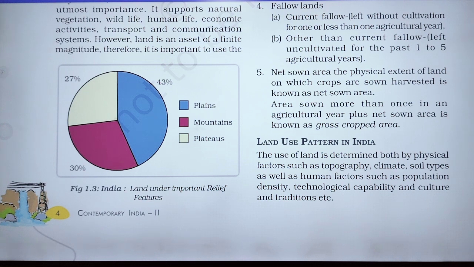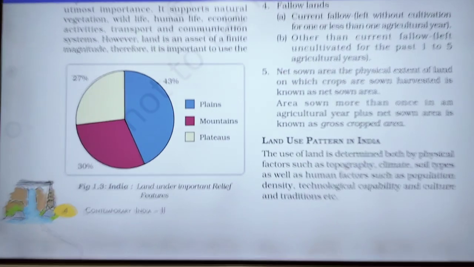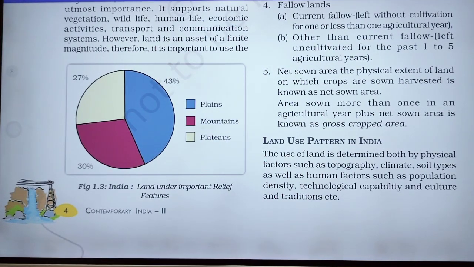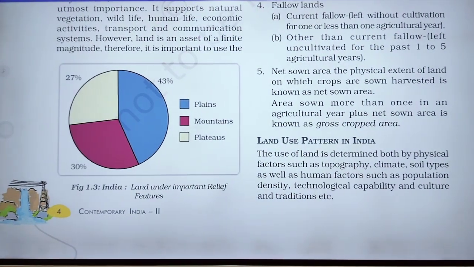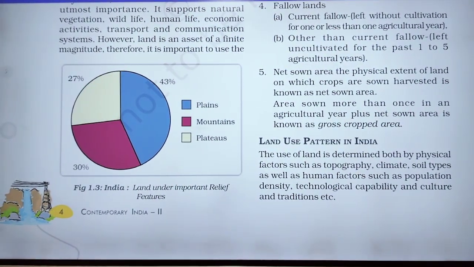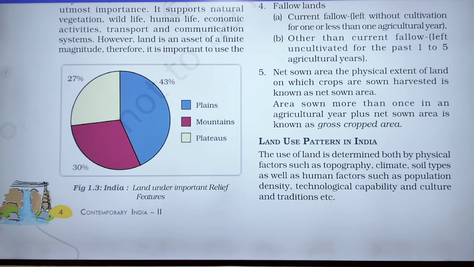Area sown more than once in an agricultural year plus net sown area is known as gross crop area. It means the area you sow more than once in an agricultural year plus net sown area is known as gross crop area.